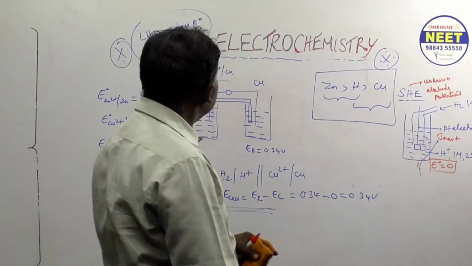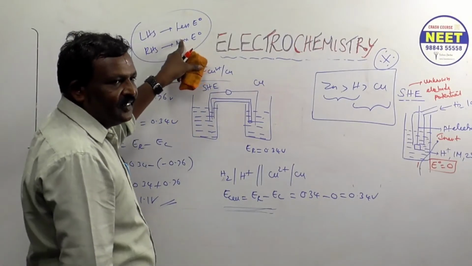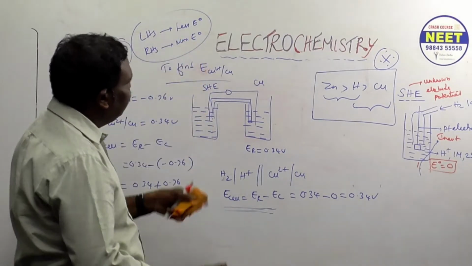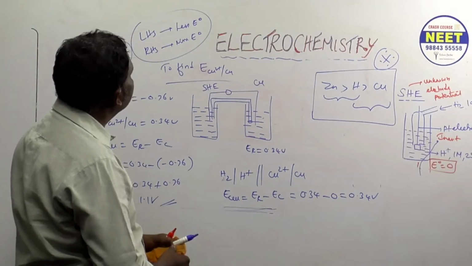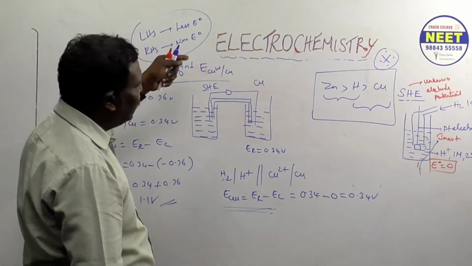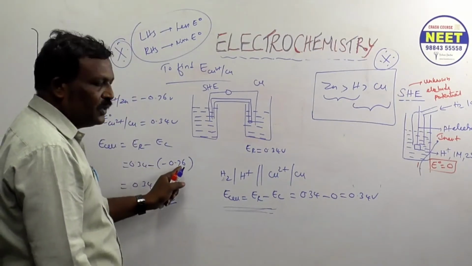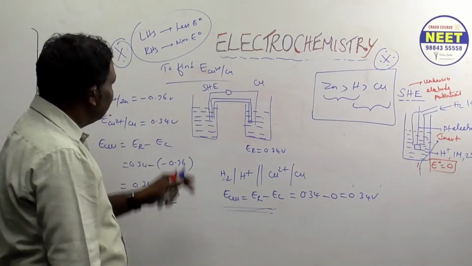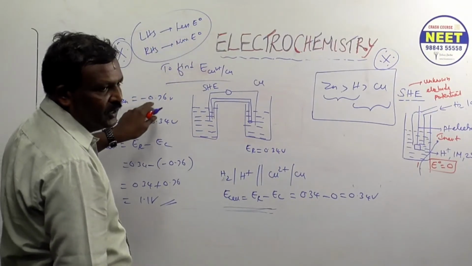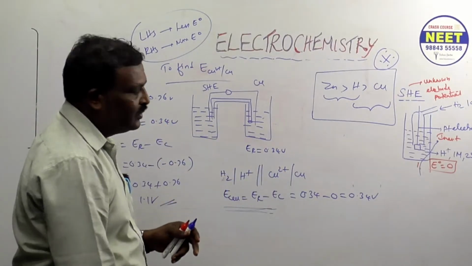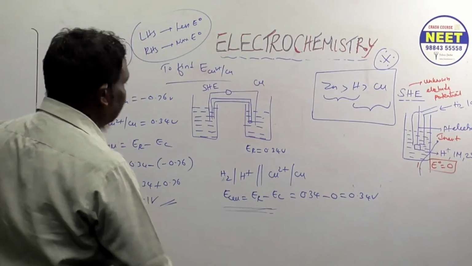This is one important clue. I found this clue after going through many sums. If you follow this, you can solve some sums. In the beginning also, I don't know why they put 0.34 minus this one, why we should do it in the reverse direction. So this is a clue. Just keep in mind: the less negative means a strong reducing agent. A strong reducing agent will always be kept on the left hand side. That's all.